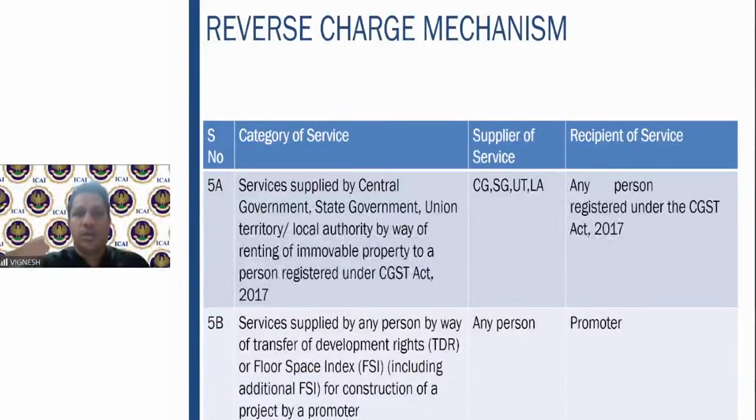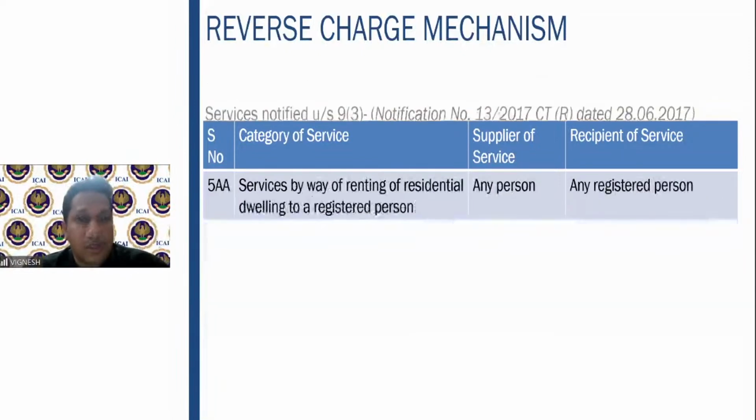So you transfer the development rights, or floor space index, to him. The supplier can be anyone. Recipient of service is the promoter, that is nothing but the developer. In that case also, reverse charge will apply on the recipient of service. The builder or the developer has to pay the tax under the reverse charge mechanism.